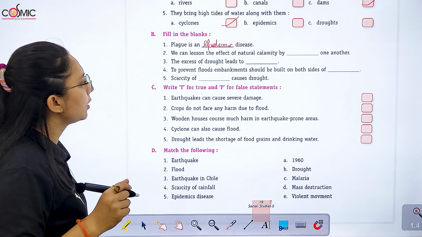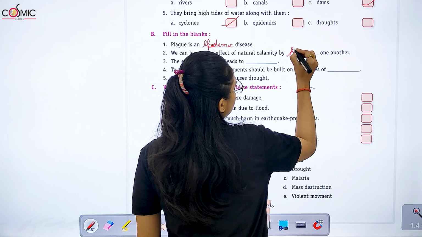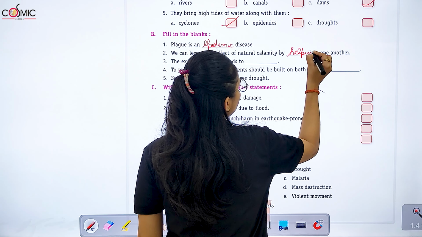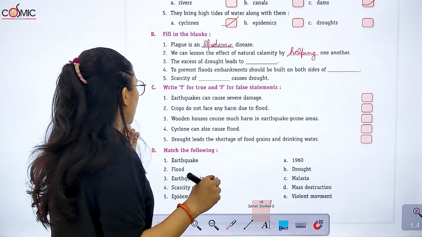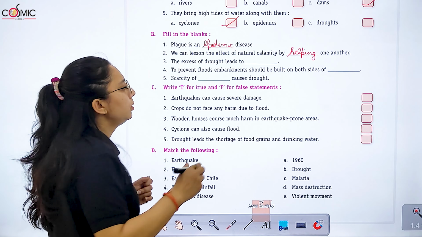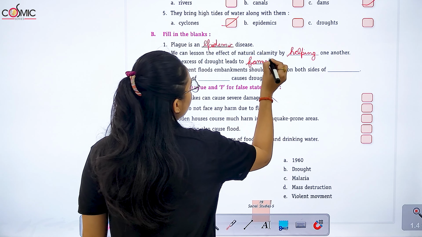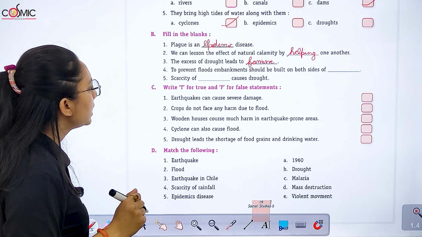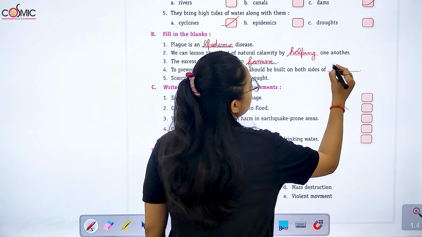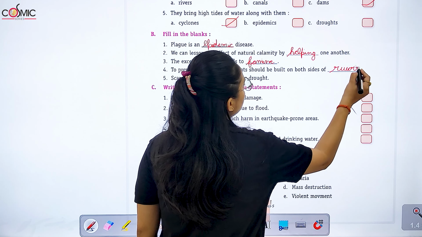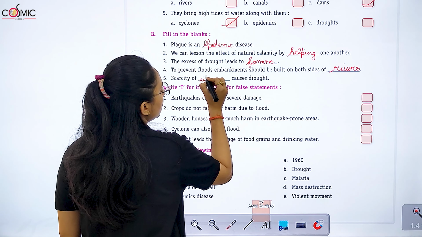We can lessen the effects of natural calamity by dash. Helping one another. The excess of drought leads to famine. To prevent floods, embankments should be built on both sides of rivers. Scarcity of dash causes drought. Scarcity of water.